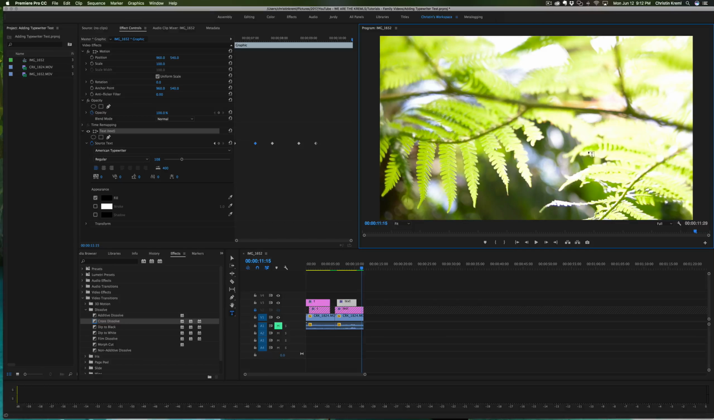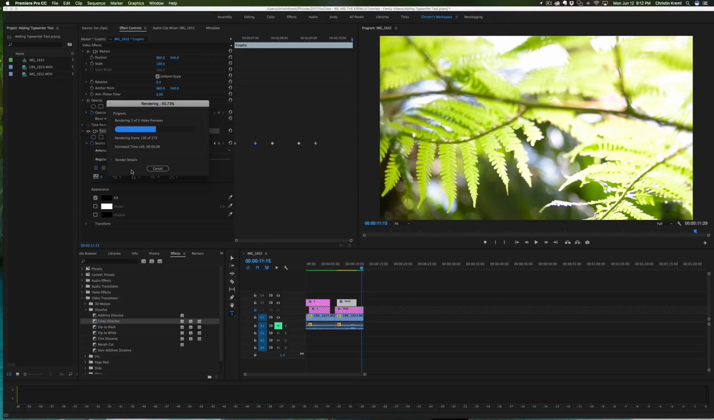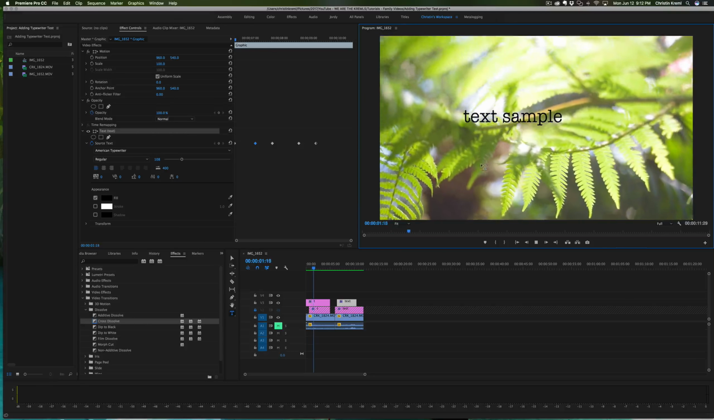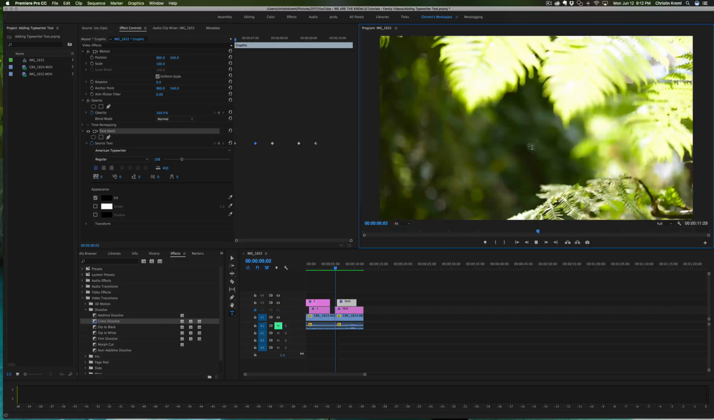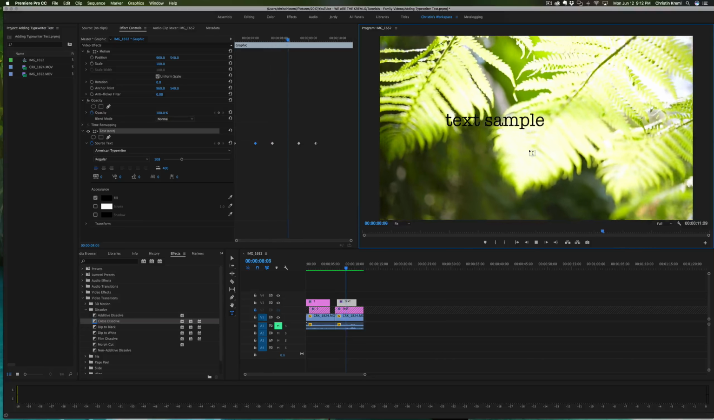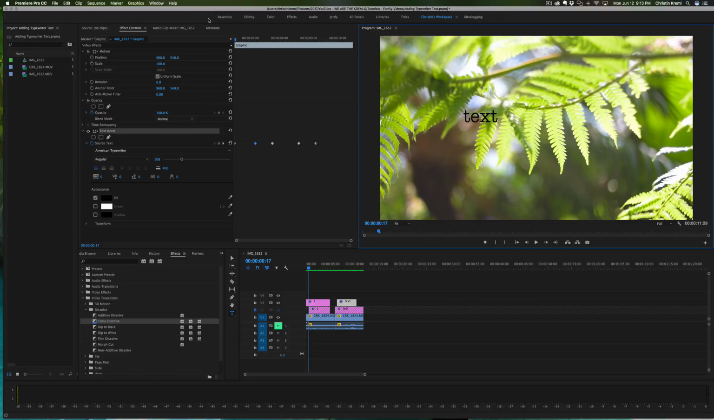Now, if you see that little jitter, what's happening is that you need to render your video. So don't forget to go up to Sequence, Render. There's the simple text, or letter by letter, and then word by word. Perfect. So that should be it. If you have any questions, feel free to leave a comment, and I will try to help you out as much as I can. And thanks for watching.